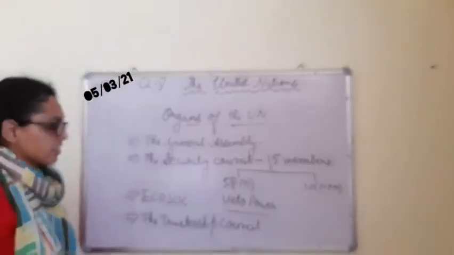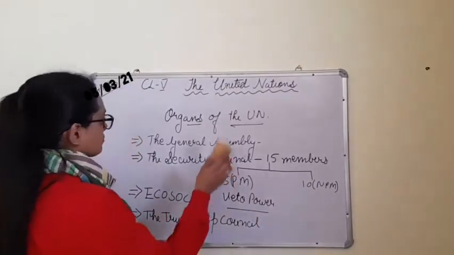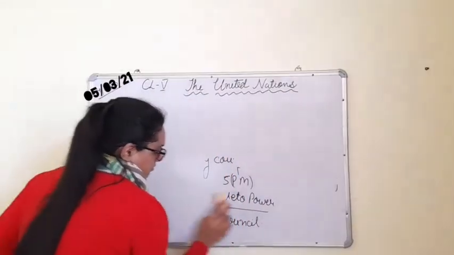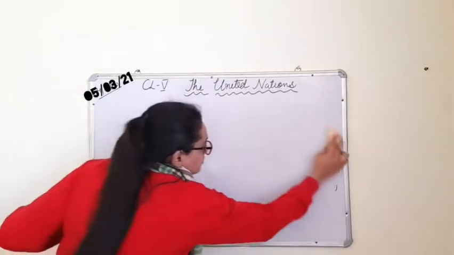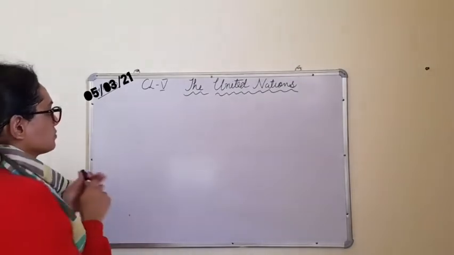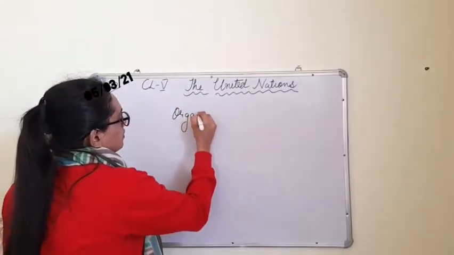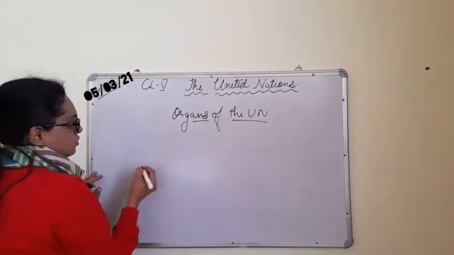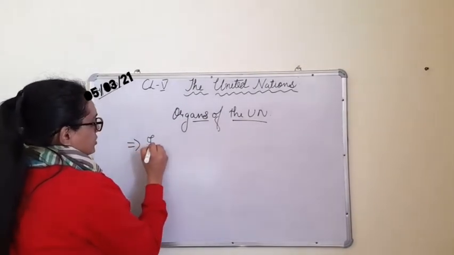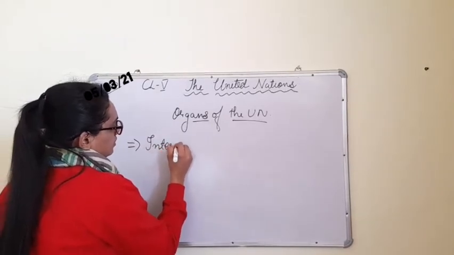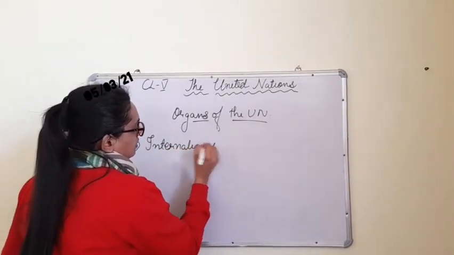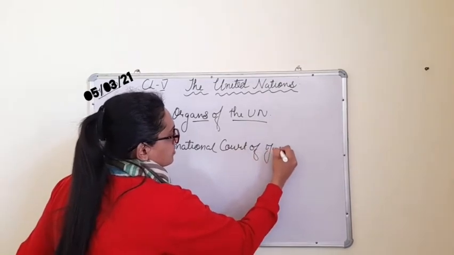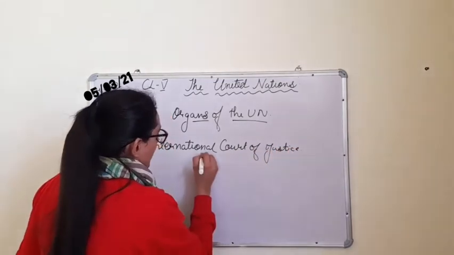Next, we have the International Court of Justice, one of the organs of the UN, also known as the World Court.